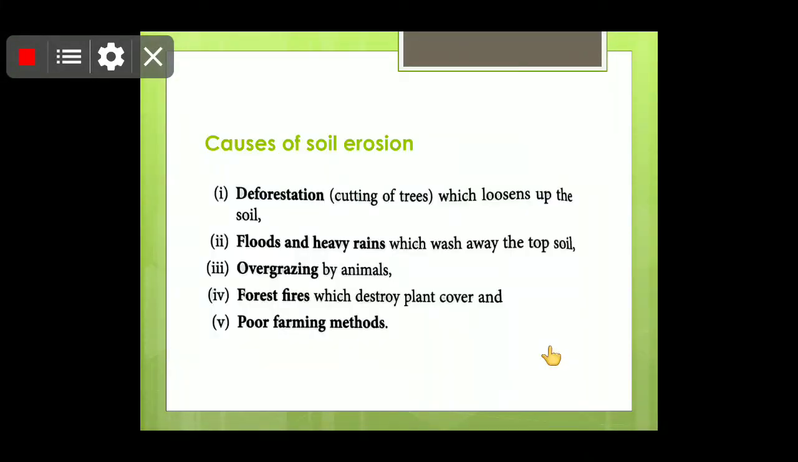And children, if you plant more and more trees, like the roots of the plant, it holds the water. So children, the soil erosion would decrease. Okay, and children, with soil erosion, the topmost soil in which humus is present gets eroded and washed away, so fertility issues arise. Many living organisms live there, and they lose their habitat. So causes of soil erosion are children cutting down of the trees which loosen up the soil, floods and heavy rains which wash away the top soil, overgrazing by the animals, forest fires which destroy plant cover, and poor farming methods. So children, these are the few causes of soil erosion.